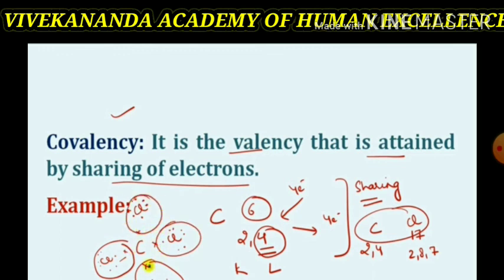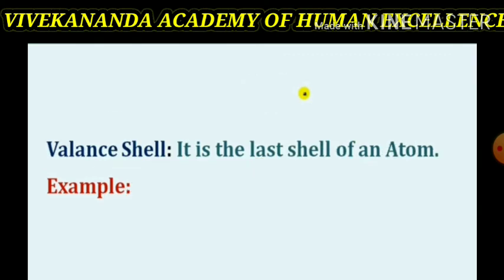Thus, both atoms, carbon and chlorine, share 1 electron with each other and they complete their octet. So, carbon has 4 electrons itself and it takes 4 electrons from the chlorine. Thus, the valence shell is the last shell of an atom.